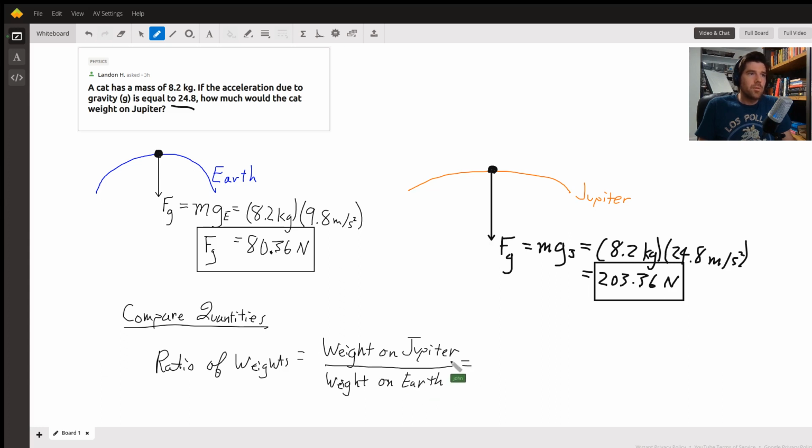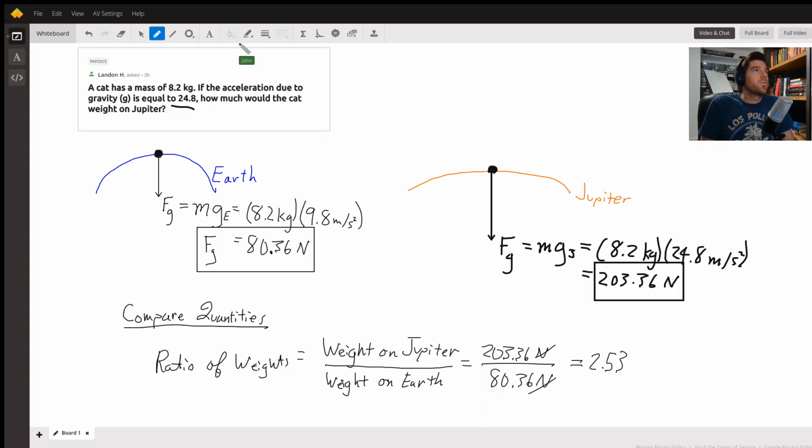So we take our weight on Jupiter that we calculated over here, 203.36 newtons, divided by the weight on Earth, which we found to be 80.36 newtons. Newtons cancel out. It's a ratio, so we shouldn't expect any actual units. 203.36 divided by 80.36. If you plug that in your calculator, you'll get